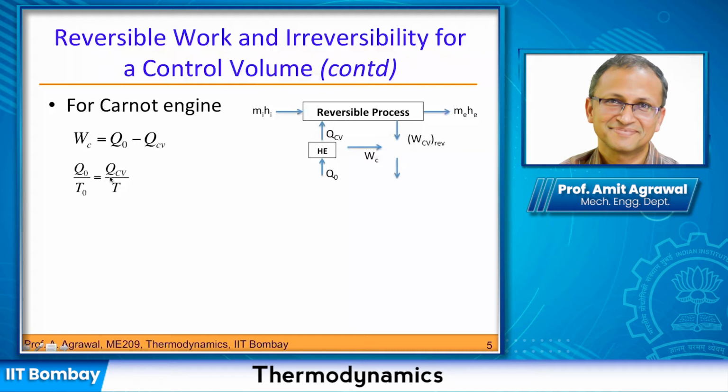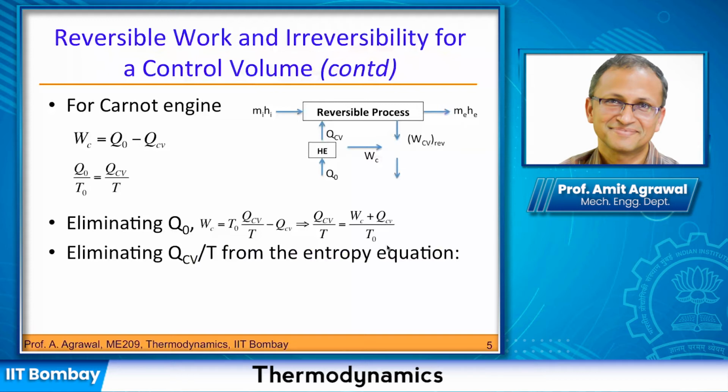So what we have done is we are analyzing this system, our control volume, our Carnot engine. We have all the equations that we need, and then we will start eliminating the quantities that we're not interested in. To begin with, we can eliminate Q naught from these two equations, and I get WC is equal to this term here, which I can rewrite as this equation here. I will go a little bit fast here because this is all derivation, and I have already given the exact steps in these slides.